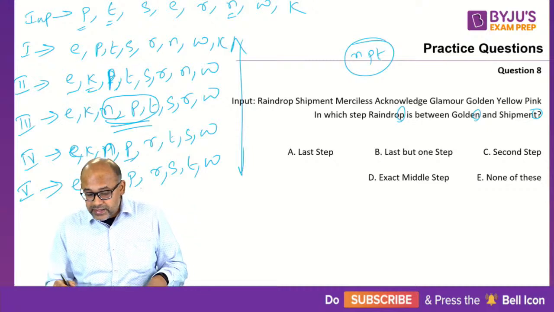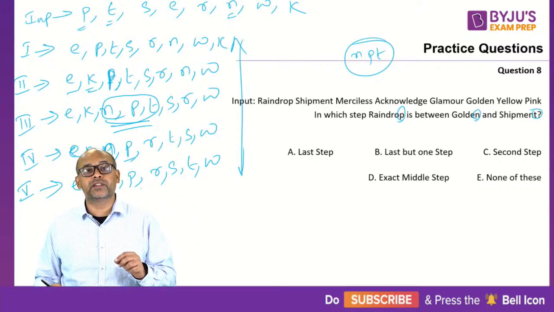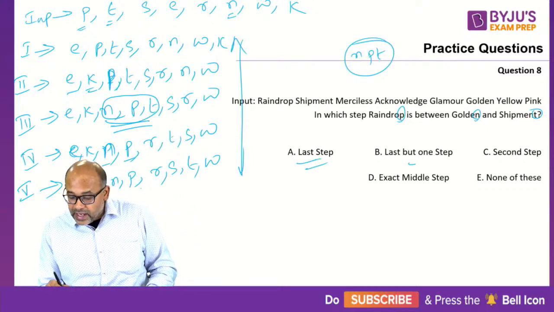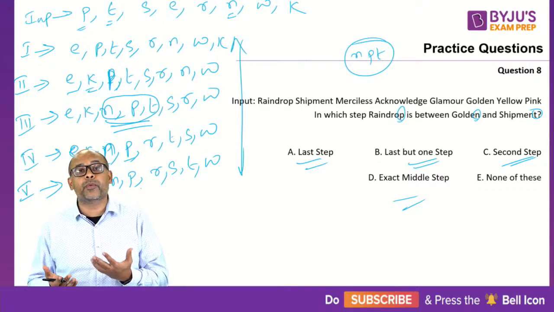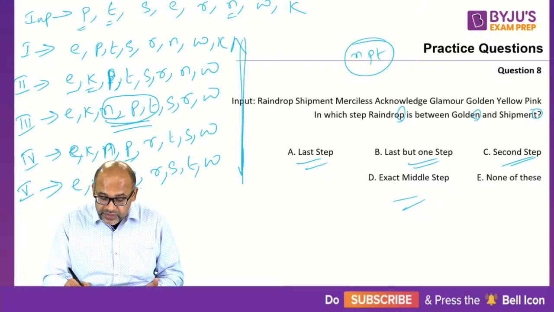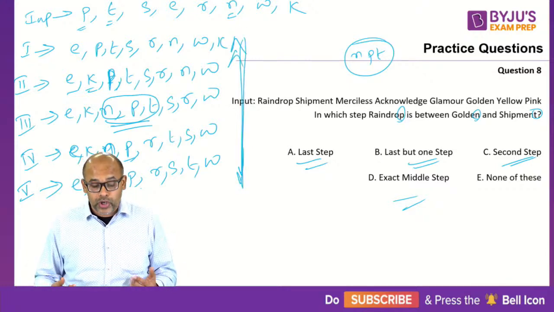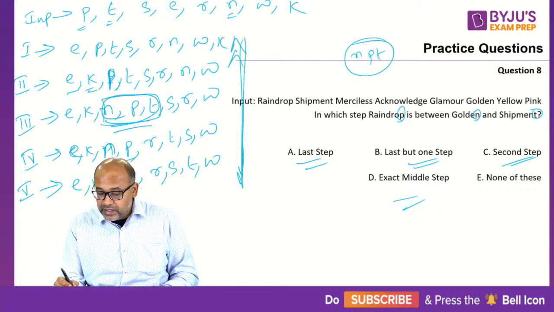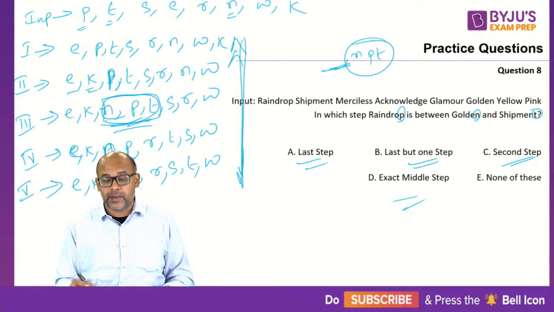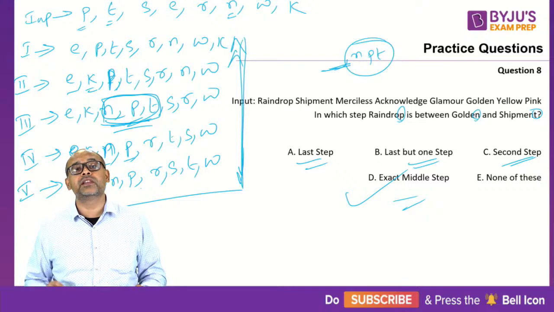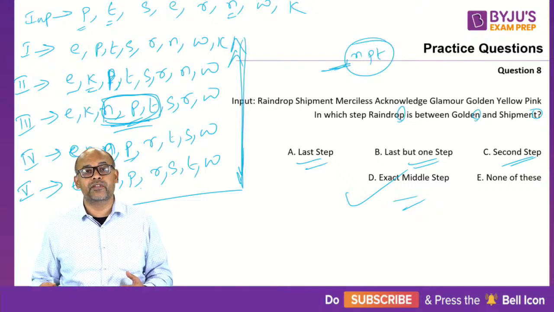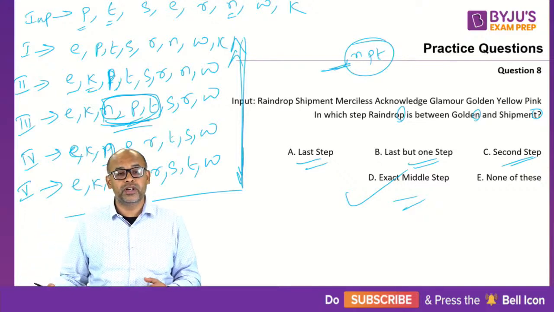But the thing is, they're not asking first step, second step, third step. They are giving you last but one, second step, middle step. So to know whether it's a middle step or last step, you have to finish the entire series. Otherwise, you will not know. So you can see NPT, what they are asking is in the third step. Totally there are 5 steps. So third is the middle step out of the 5 steps given. Hence the answer is option D.